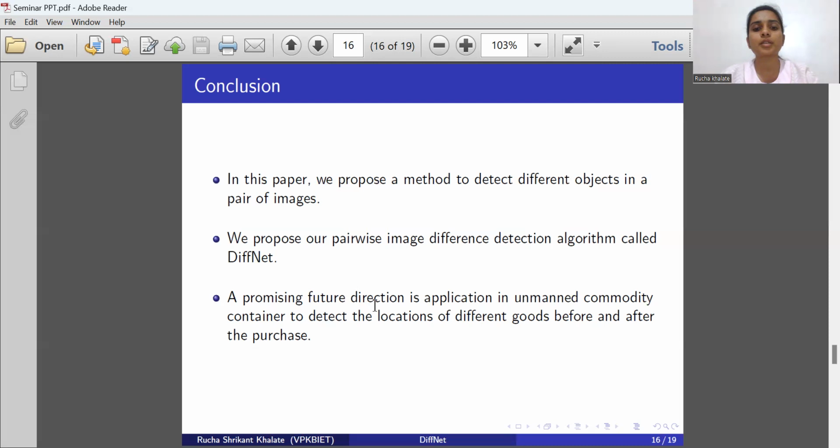A promising future direction is application in the unmanned commodity container to detect the location of different goods before and after the purchase. And this technique achieves good positioning accuracy with fast inference time.